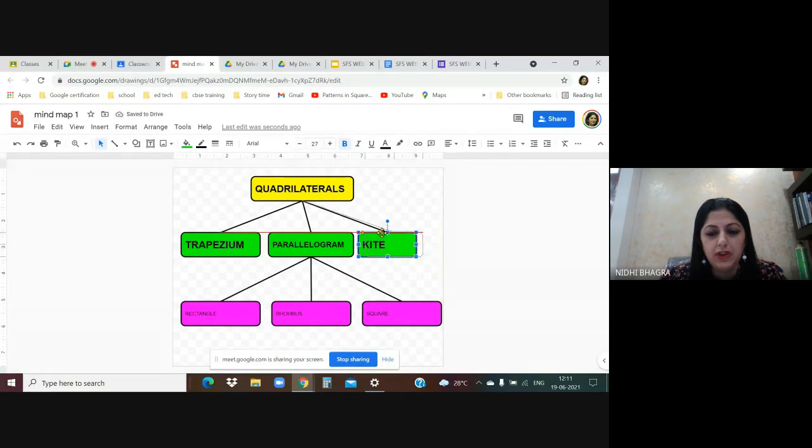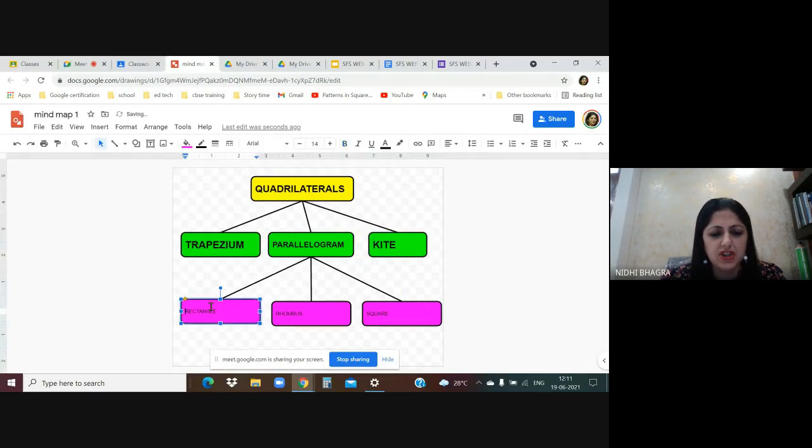You can move the shapes anywhere. You can adjust it, like I am here. If I want to adjust it a little far, you can adjust it. Very easy to move, very easy to connect. So this is how a mind map can be created. Now, once your mind map is ready, you would like to share it with your students as a viewable file. You want them to view this mind map.